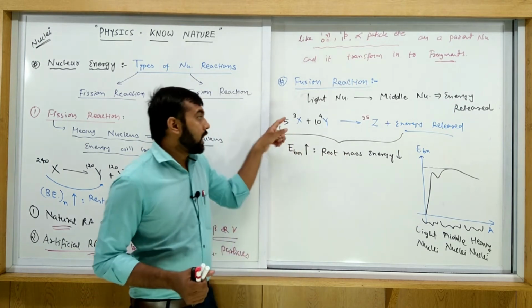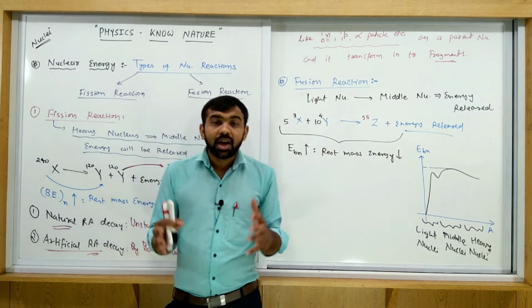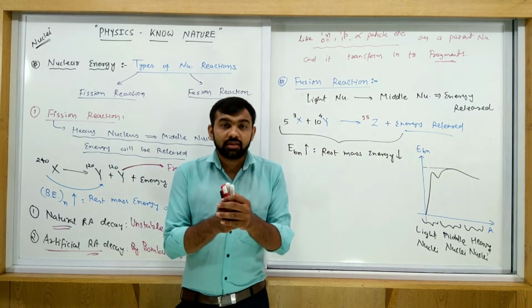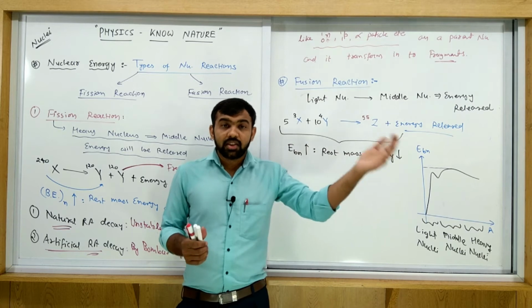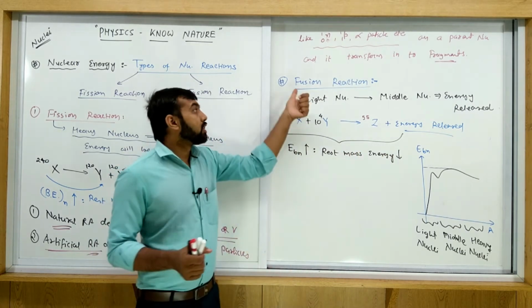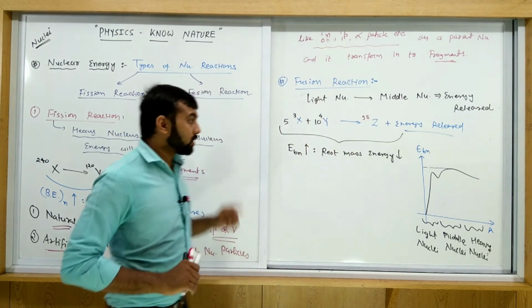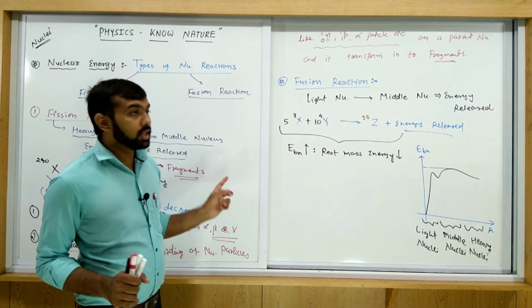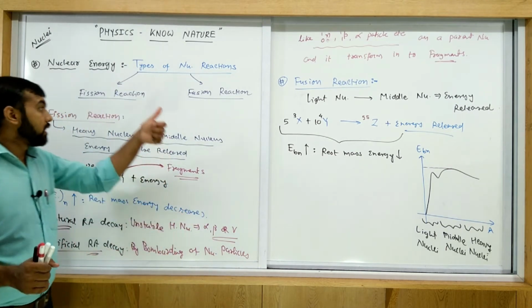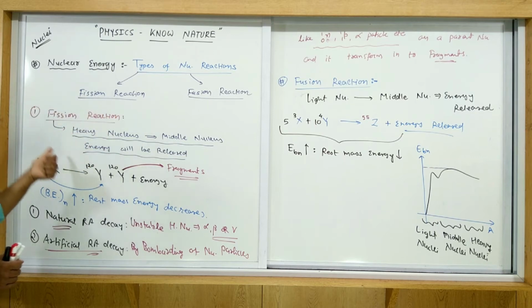Clear? And when any two light nuclei recombine with each other and form a middle nucleus, then again some energy will be released. This type of process is called a fusion reaction. So all of you must note both of these things in your books properly. Then after we are going to the next study of the fission reaction. Okay, all of you note it.